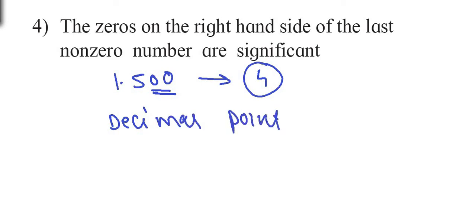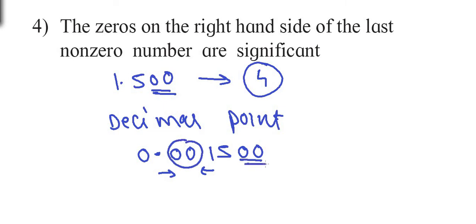So for example, if you are writing a number like 0.001500, according to the rule, the zeros to the right of the decimal and to the left of the first non-zero digit are non-significant. So these are not significant, but these zeros are significant. So in this case also there are 4 significant figures.